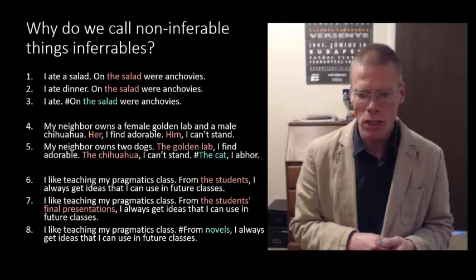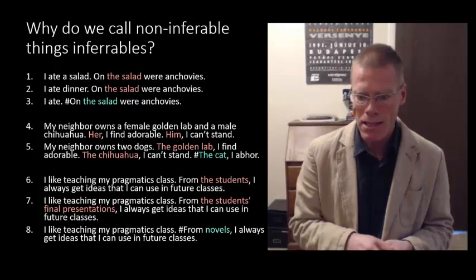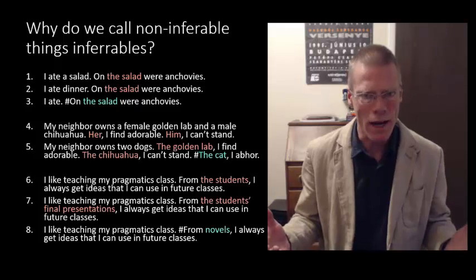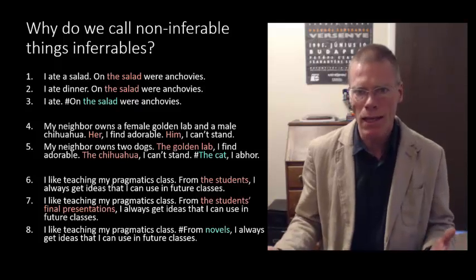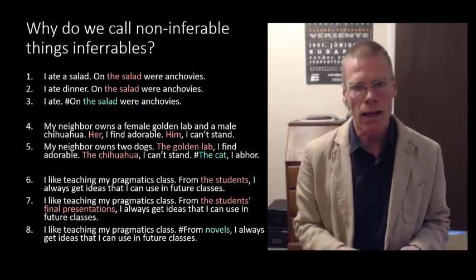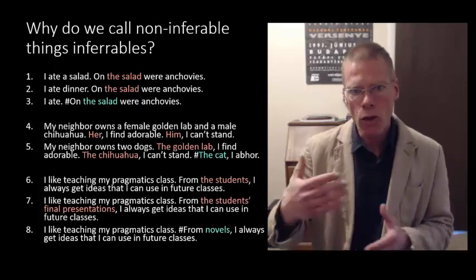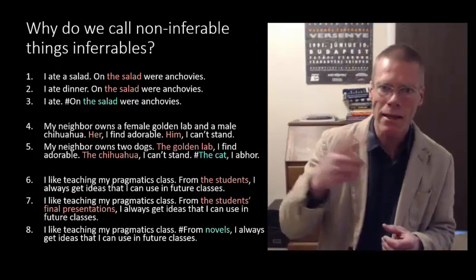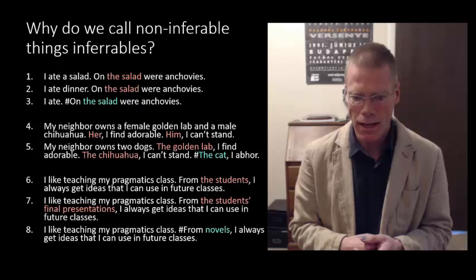Notice, though, that if I were to tack on that last sentence, the cat I abhor, that doesn't sound right. Because we can't in any way find a connection between what preceded and the cat. So it still has to have an inferencing process where we can link it back to previous text.